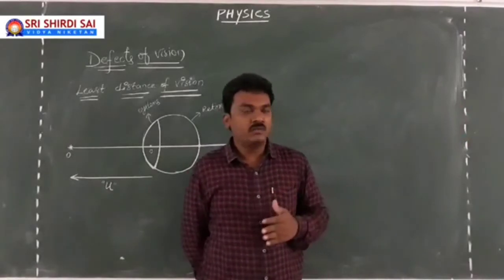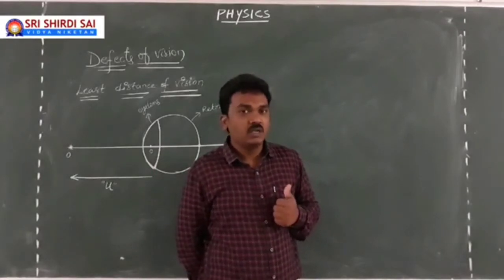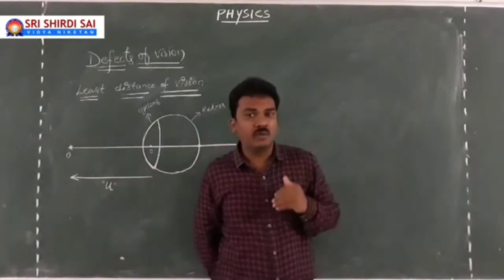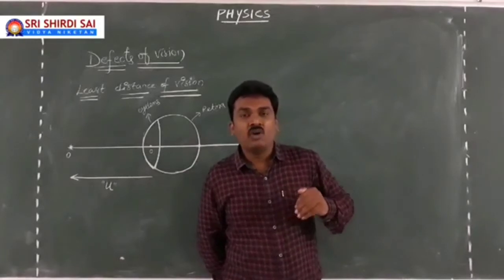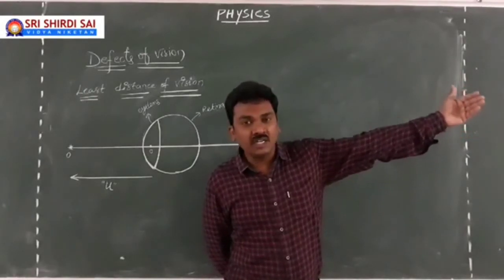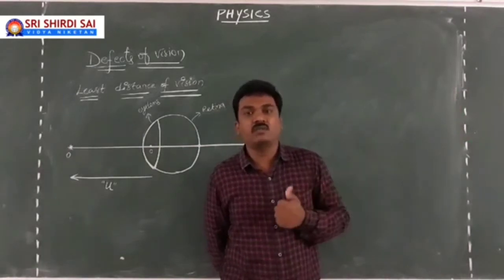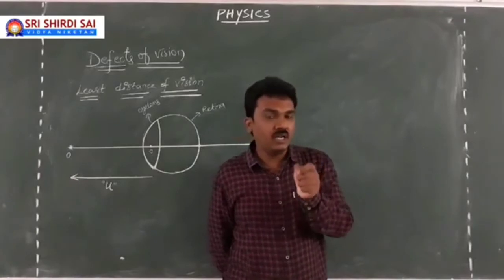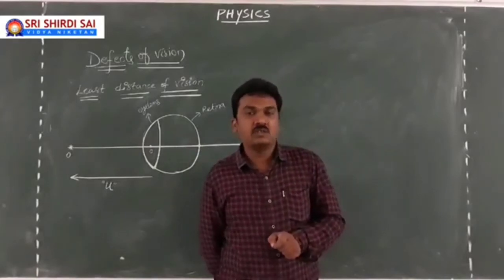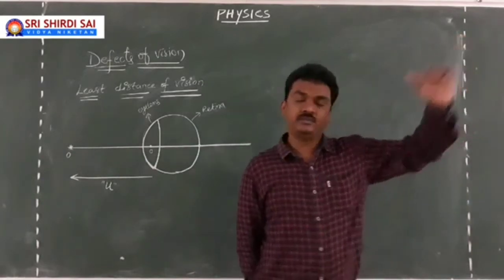You may say, sir, I am healthy, I don't have any errors, any sight defects, but still I am unable to see an object which is far away from me. It doesn't mean that you have a problem. It means the light rays coming from longer distances vanish in their intensities while coming to you. So you may not be able to see a clear, intense image of the particular object. But theoretically, a healthy eye will be able to look at an object even if it is 100 meters, 200 meters or 300 meters away, and so on.